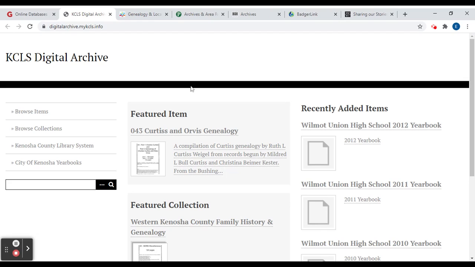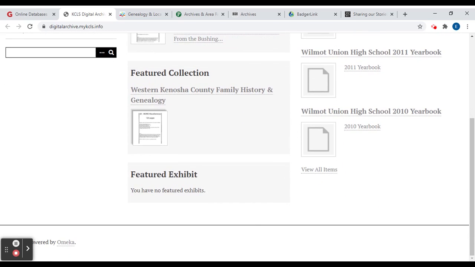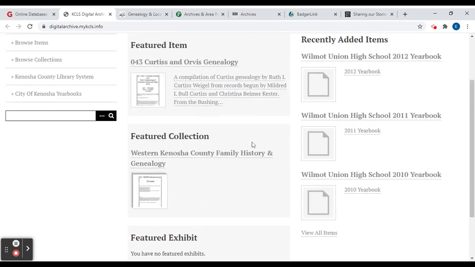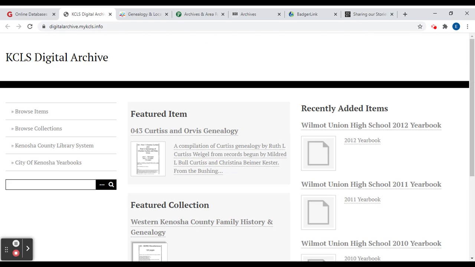In addition, through the Kenosha County Library System, we have a digital archive. The web address is just digitalarchive.mykcls.info. And when you go here, you'll see this. It's kind of strange when you look at it. It's hard to navigate. But this is just a digital archive of local history items that we have in the library.